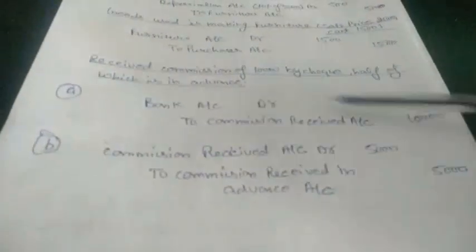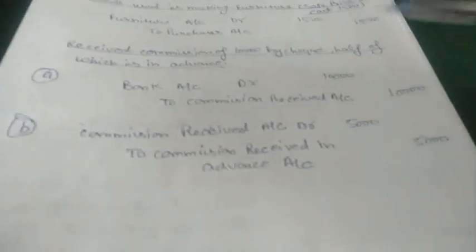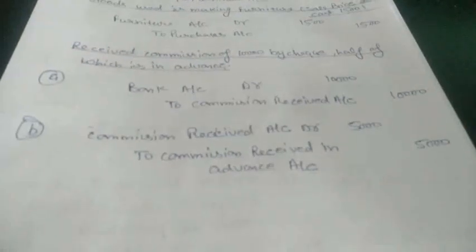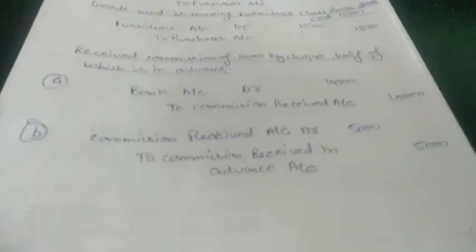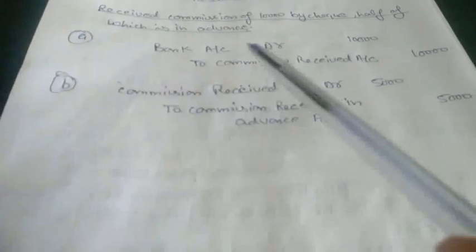So in this case we received half of the amount in advance. So how much have we earned till now? Only 5,000, but how much did we receive? 10,000. So the commission received in advance is a liability for us. So entry for this will be commission received account debit to commission received in advance. As we know that all liabilities would be credited, and commission received here 10,000. So we will debit it to decrease the value of that commission received.